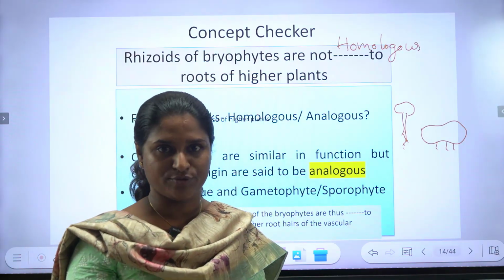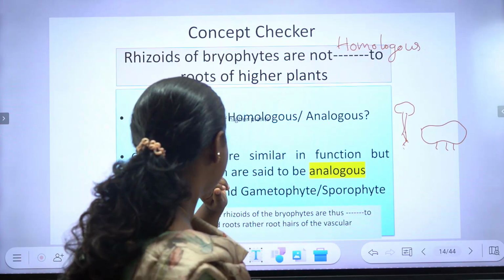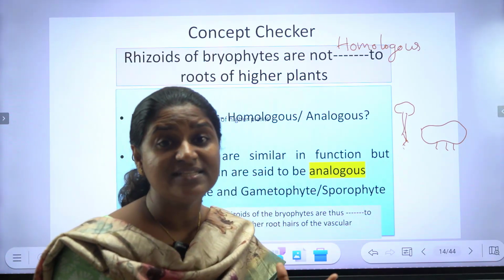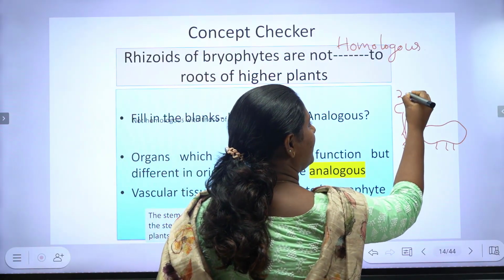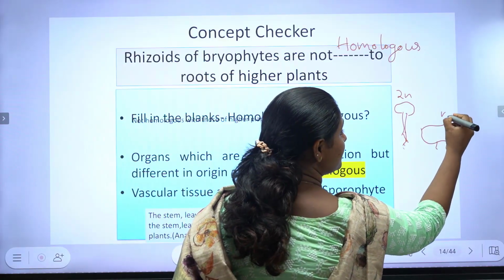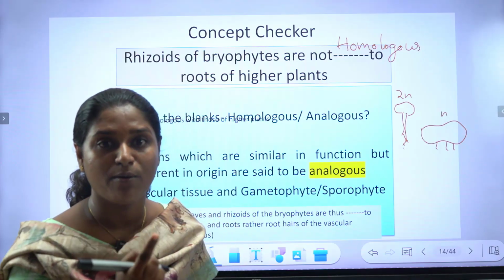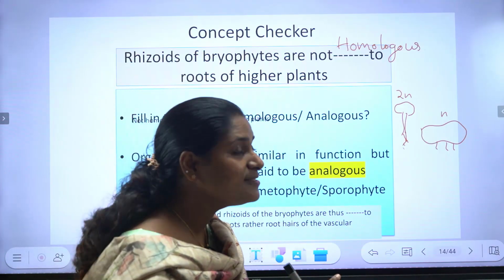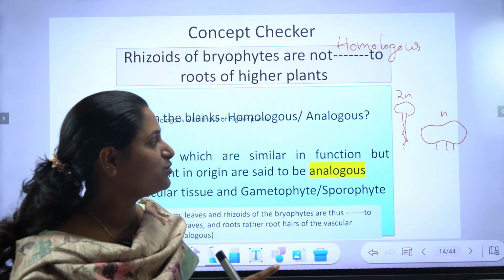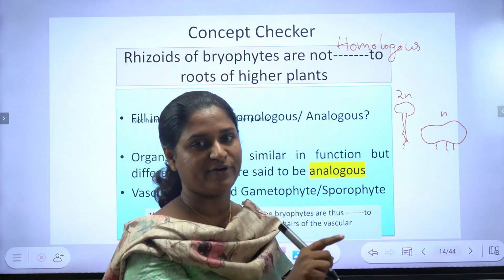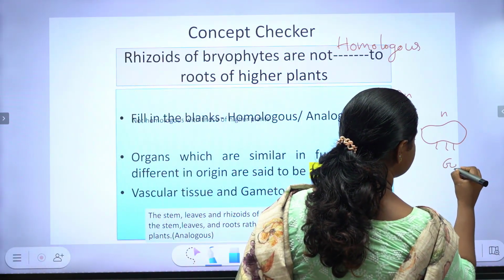Anchorage and absorption, right? So they share similar functions but their origin is different. What is the difference? Larger plants are diploid whereas bryophytes are haploid. So similar in function but different in origin. So root hairs of higher plants are analogous to the rhizoids of bryophytes. And also this is the gametophytic phase.